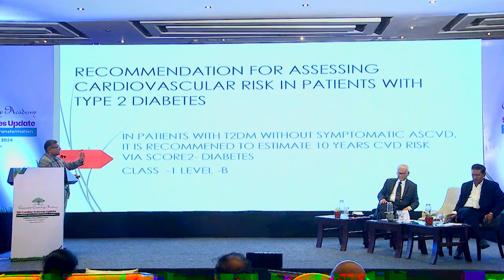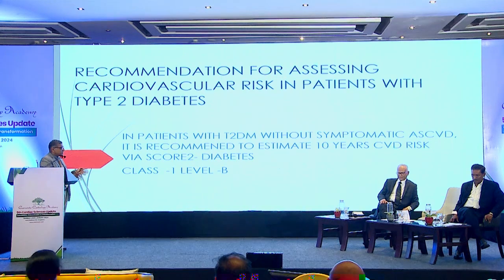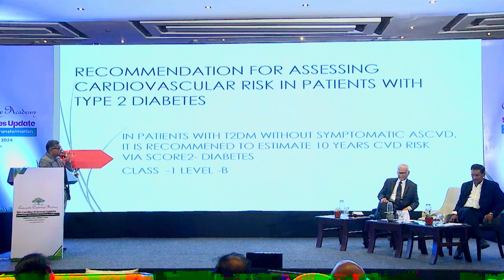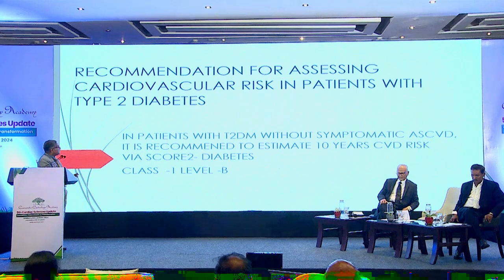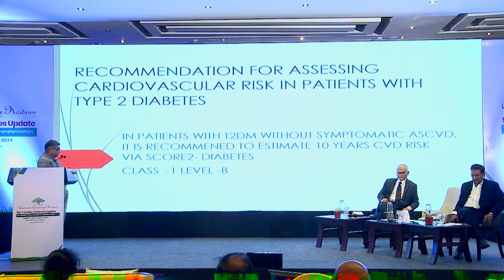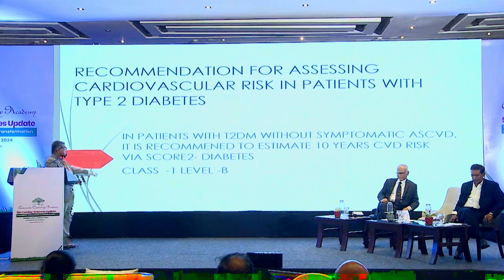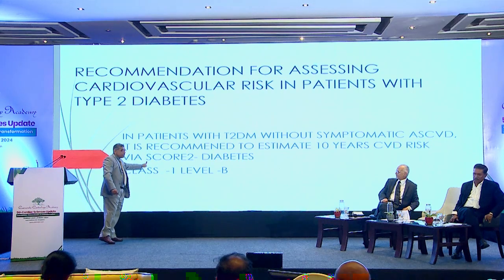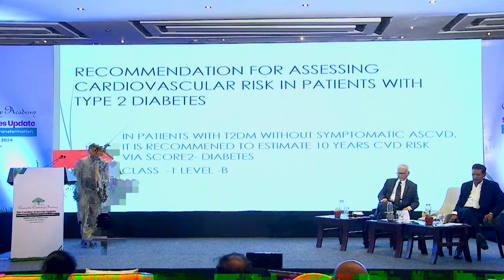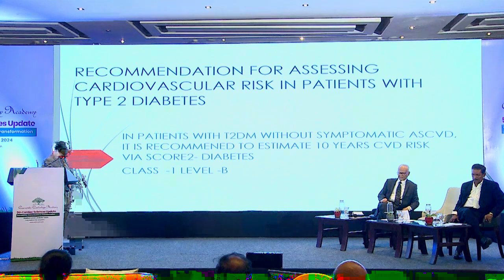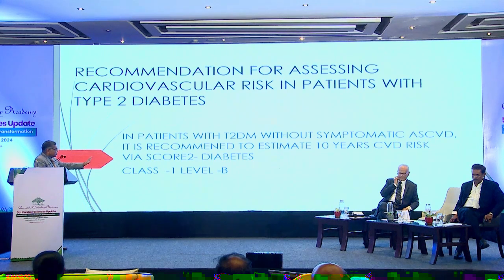There are 3 recommendations that have been given. I'll be very brief. I will not sidetrack the things. 3 recommendations have been given in this particular chapter, that is section 4 of the guidelines. The first one is, in patients with diabetes without symptomatic ASCVD, it is recommended to estimate the 10-year cardiovascular risk with this new score. This is the SCORE2-Diabetes, which is being published and highlighted in this particular guideline. The level of evidence is class 1, level B. So we have to use this SCORE2-Diabetes.